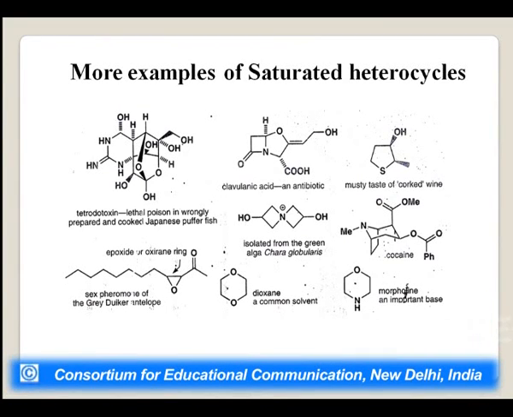More examples of saturated heterocycles, these are some structures you can see. This is tetrodotoxin, a lethal poison in wrongly prepared and cooked Japanese pufferfish. It is clavulanic acid, an antibiotic. You can see this is the structure of saturated heterocycles. This is the musty taste of corked wine. This is epoxide or oxirane. This is dioxane, a common solvent, and this is morpholine, an important base. You can see this is the structure of cocaine.